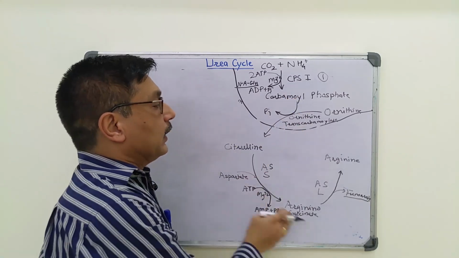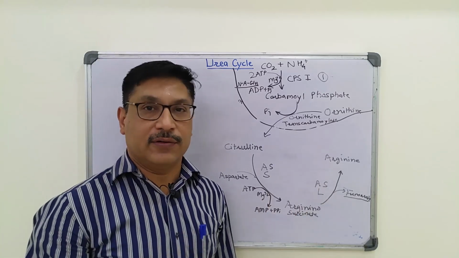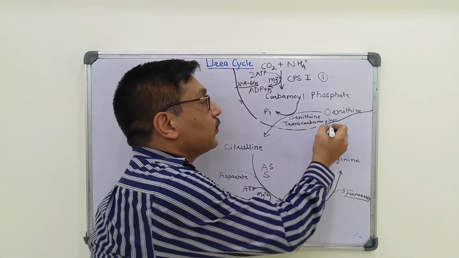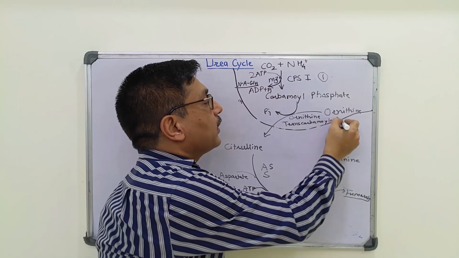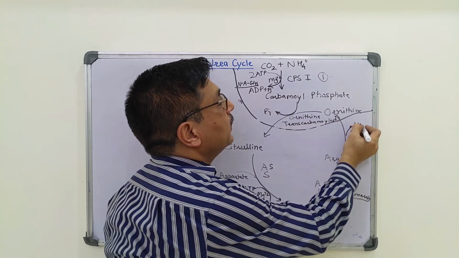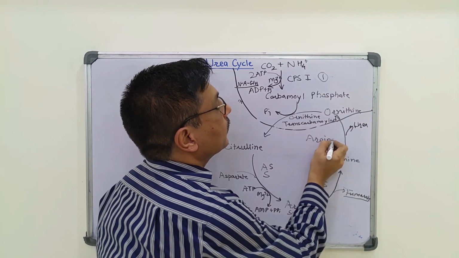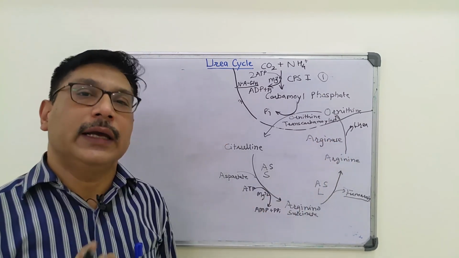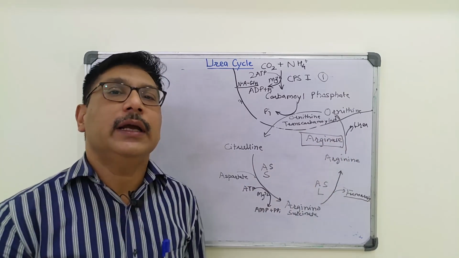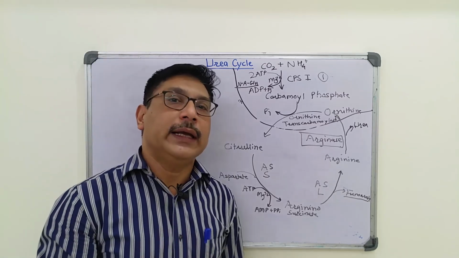These steps can take place in various tissues in various cells, but the last step, that is conversion of arginine to release urea and ornithine, acted upon by arginase, takes place only in hepatocytes. This arginase enzyme is present only in hepatocytes, so urea cycle takes place only in liver.